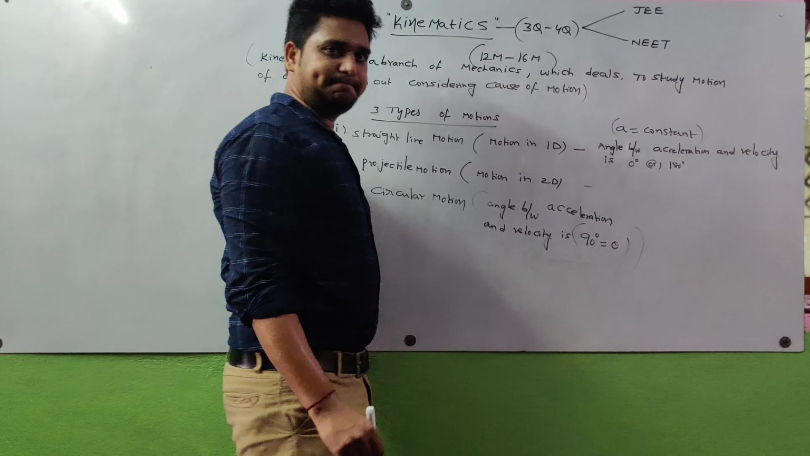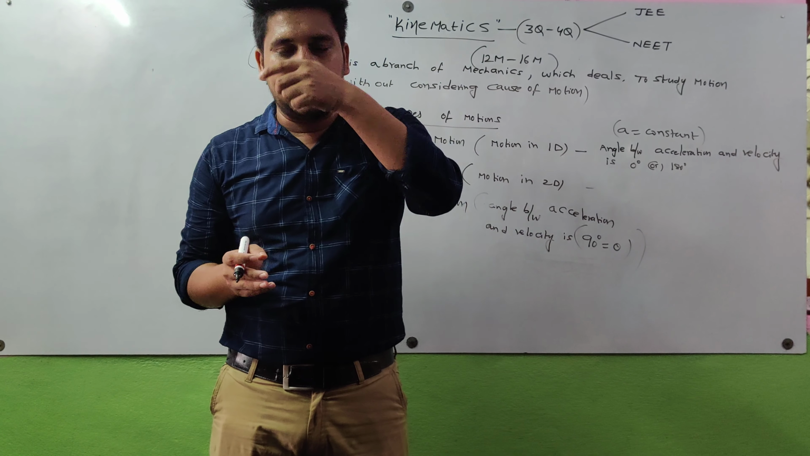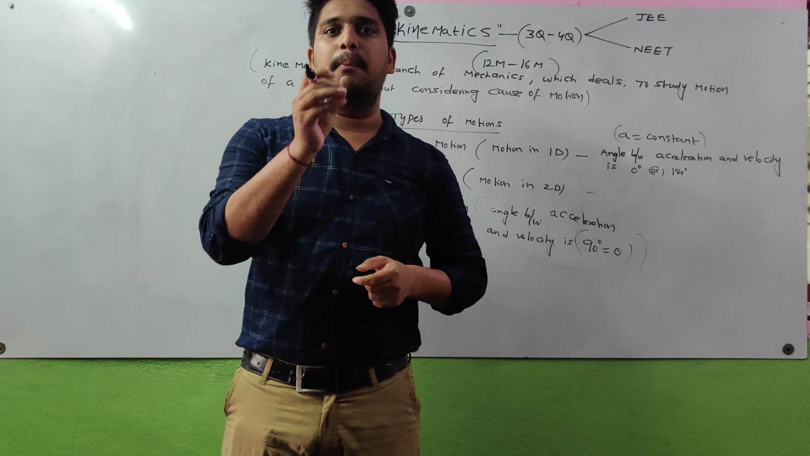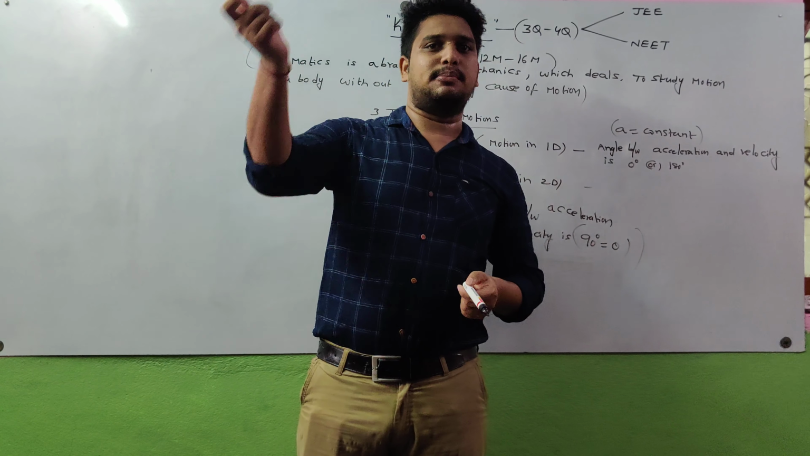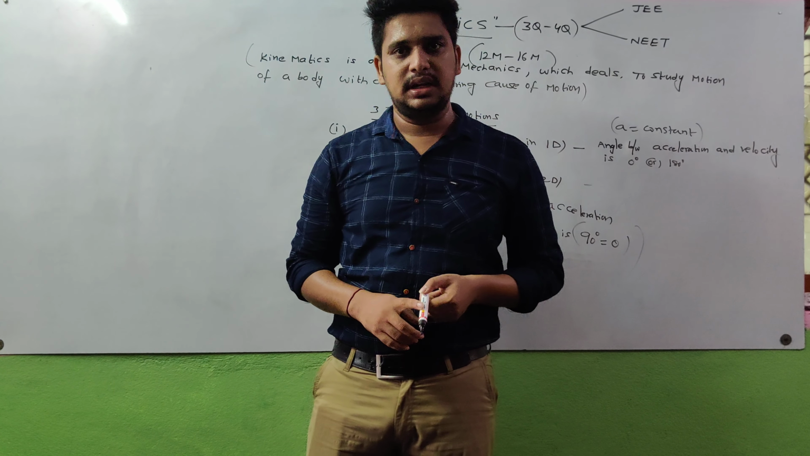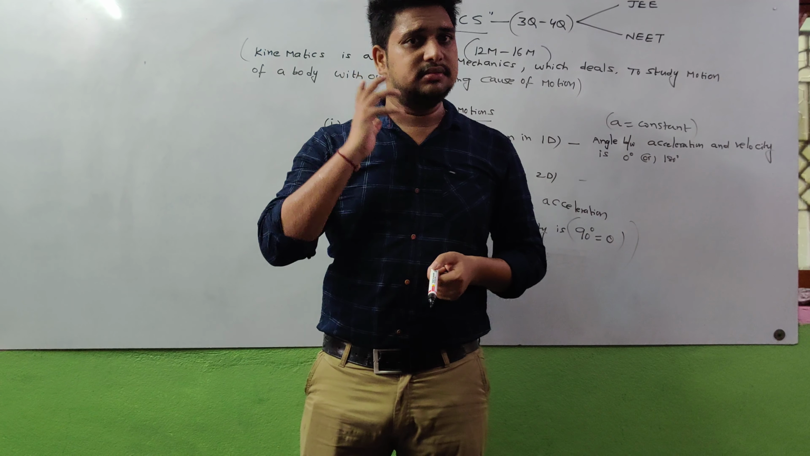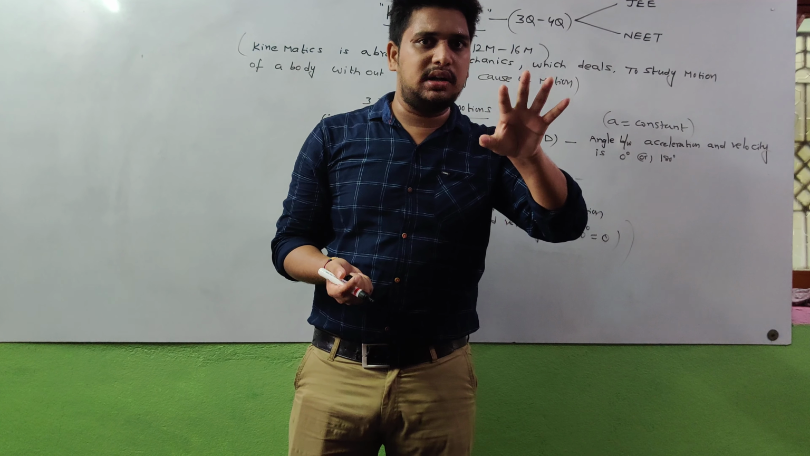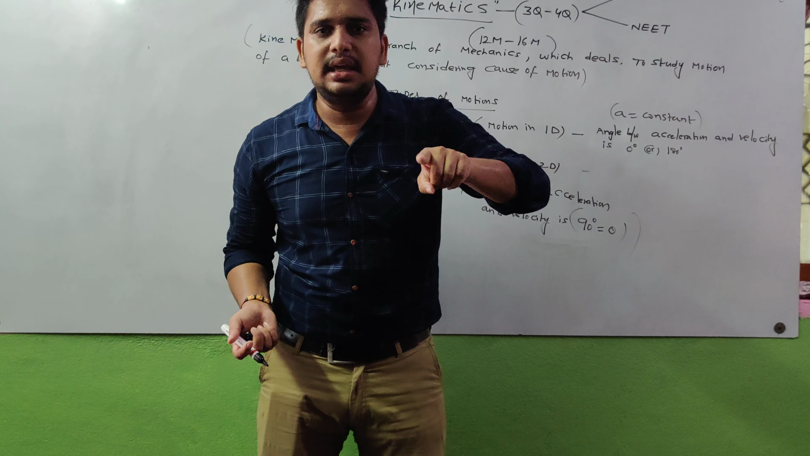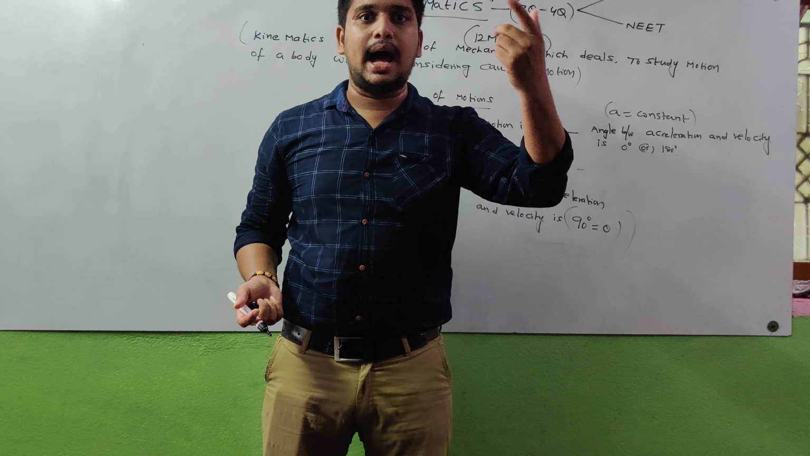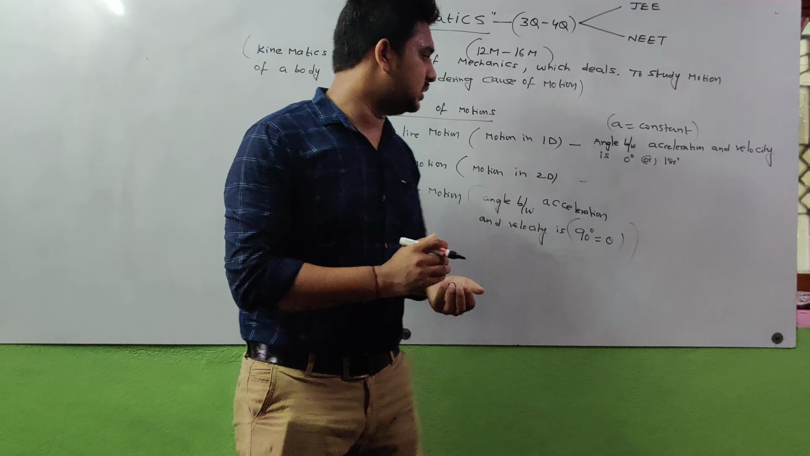Motion in two dimensions: if the angle is other than 90 degrees and other than 180 degrees, that motion is said to be projectile motion. Simple logic. If I project a particle from the ground with an angle of 30 degrees, or 45 degrees, then the angle is not equal to 90 degrees and not equal to 0 degrees. That means the angle is other than 90 and other than 180 degrees. That motion is said to be projectile motion.